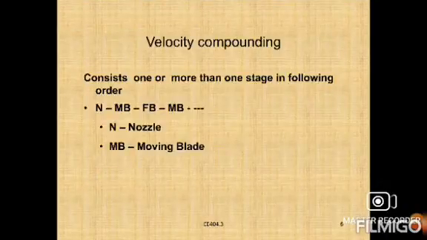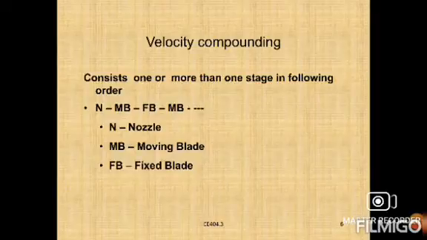Velocity compounding consists of one nozzle, and one or more than one stage, in the following order: first the nozzle, second the moving blade, third the fixed blade, again a moving blade, again a fixed blade. These are the series, the continued connection of each part. Finally, we need to reduce the speed.